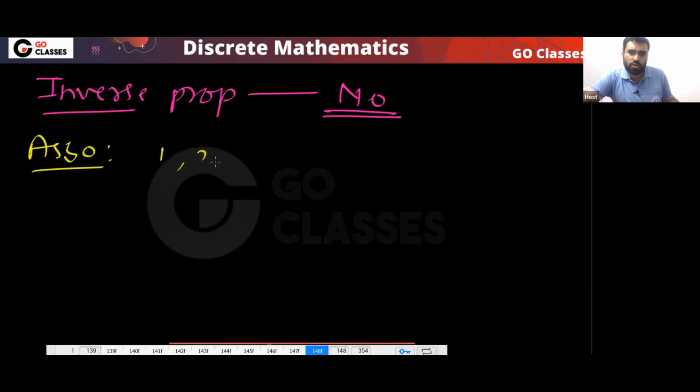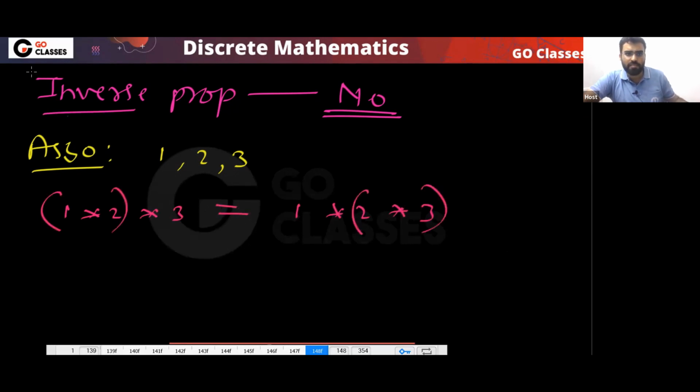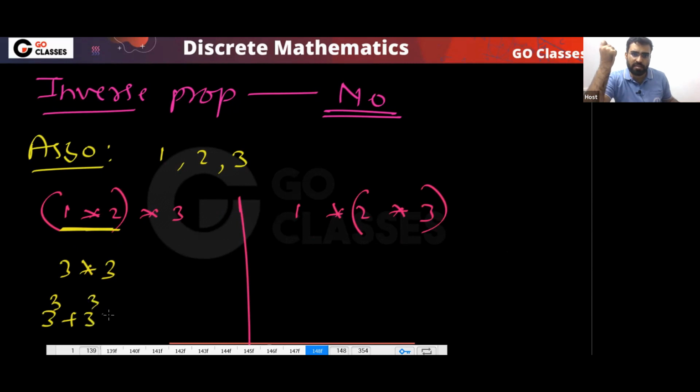Let me take 1, 2, 3. So finally, what will be 1 star 2 star 3? Are they same? What will this LHS be? This will be 3 star 3. That means 3 power 3 plus 3 power 3. So that means 54.